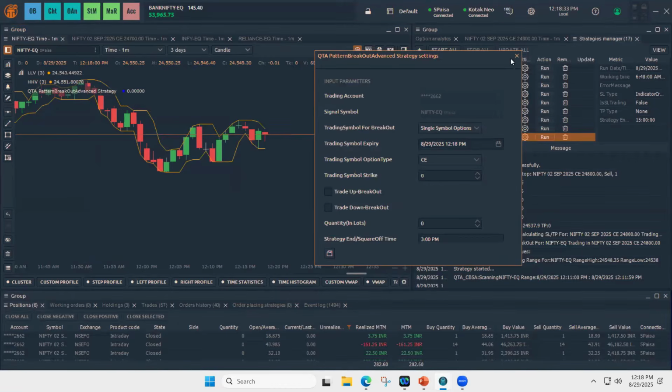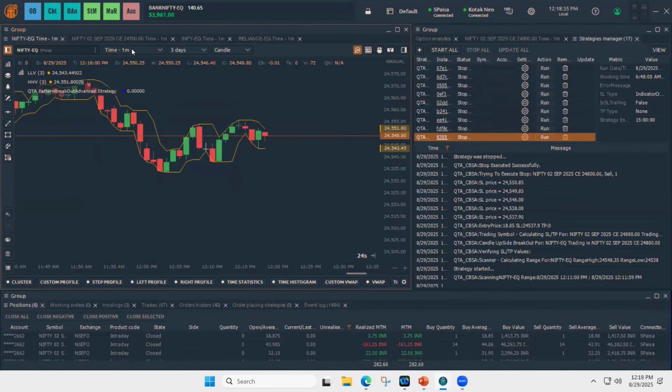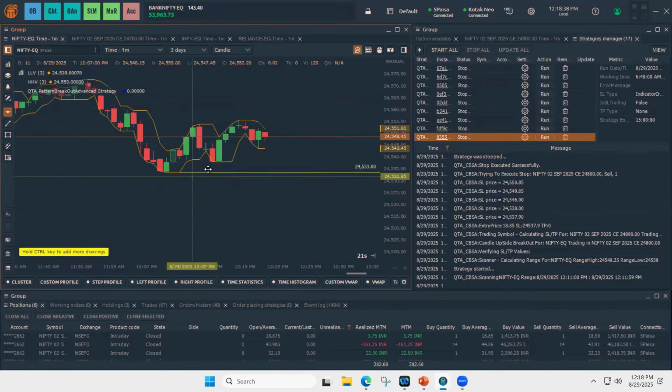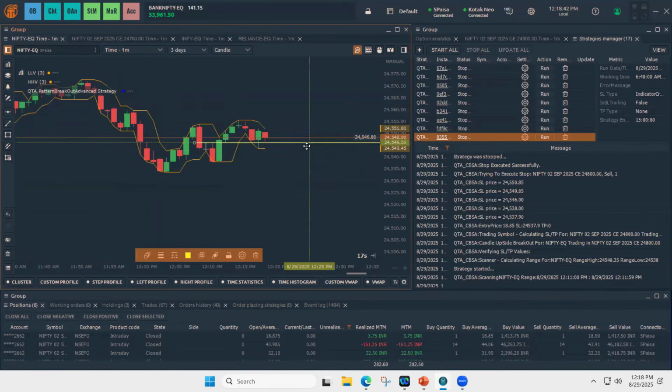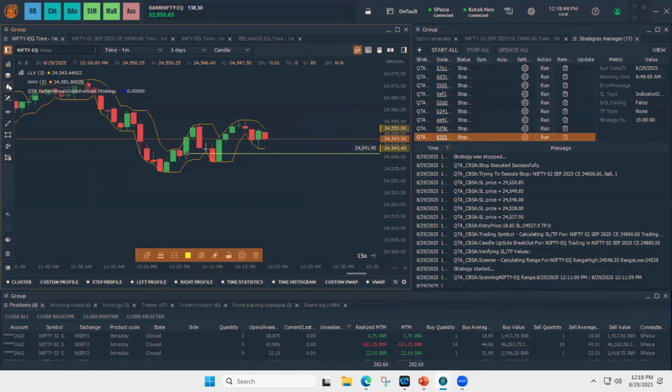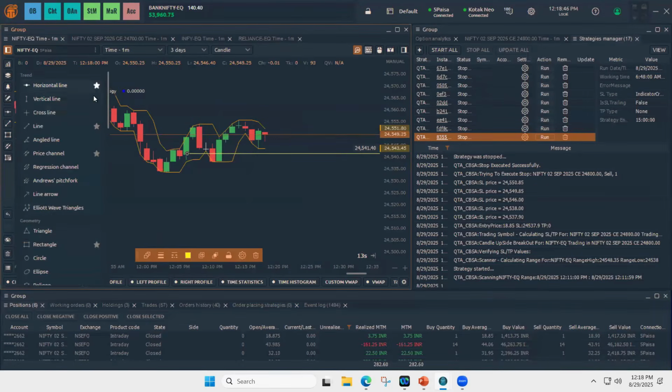Again, pattern breakout: we are offering 5 kinds of patterns. One is the horizontal line. Suppose we can choose any line here, a horizontal line from the drawings. Price channel, triangle, rectangle, and the trend line. So these 5 you can use for pattern breakout.